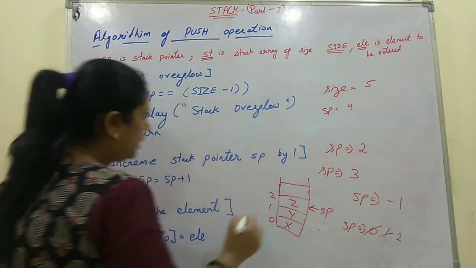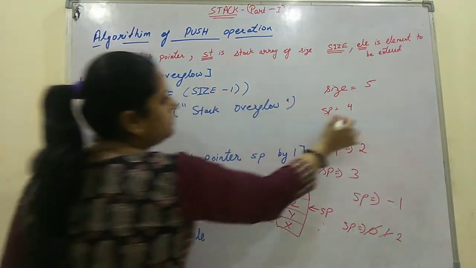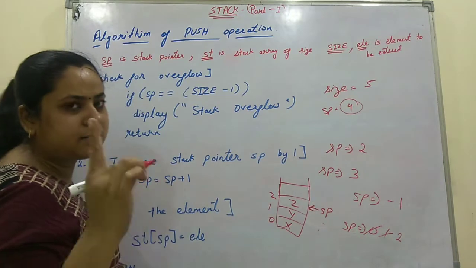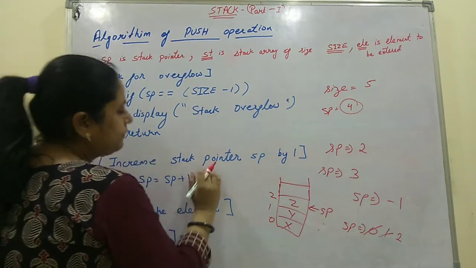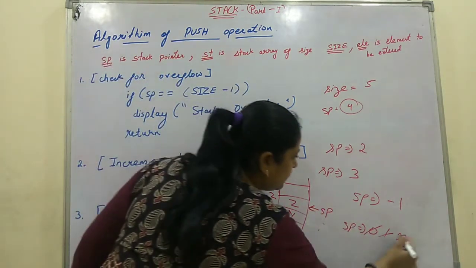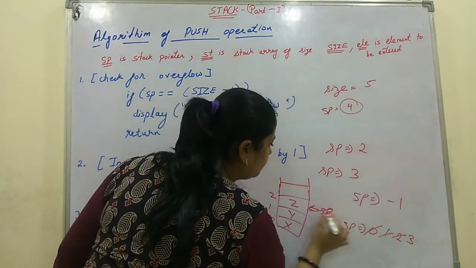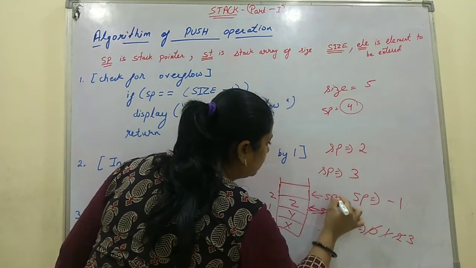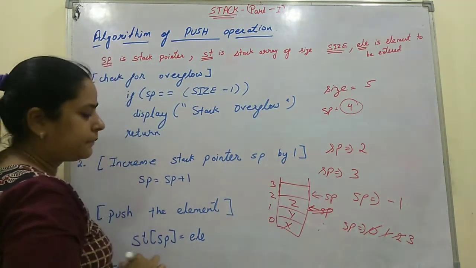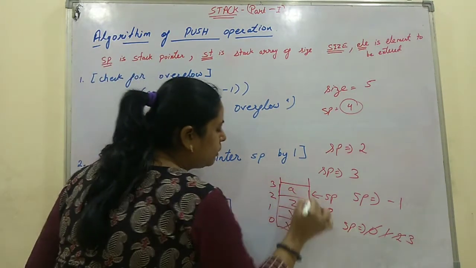Now again it will check size - 1. Is it 4? No, it's not 4 now. So it will increase it. The SP will become 3. That means SP will point at the third position. It will enter the element, suppose A.